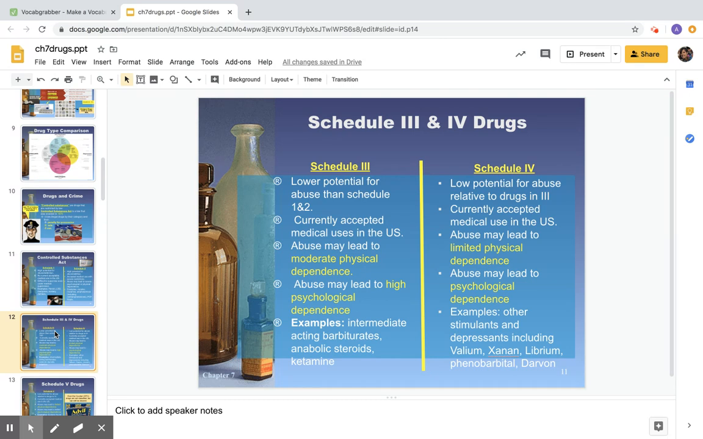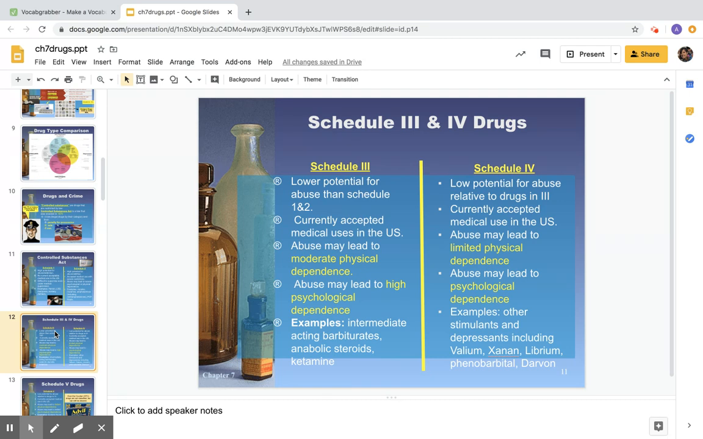They do have current accepted medical uses in the United States. So that means a doctor can prescribe them, and they can do so with ease of mind, knowing that they can be regulated pretty easily. They might lead to moderate physical dependence if the user is on them for a long period of time. So a lot of times these drugs will have a do not refill prescription on that bottle, so you can't get that refill, or maybe you only have one refill on that one.